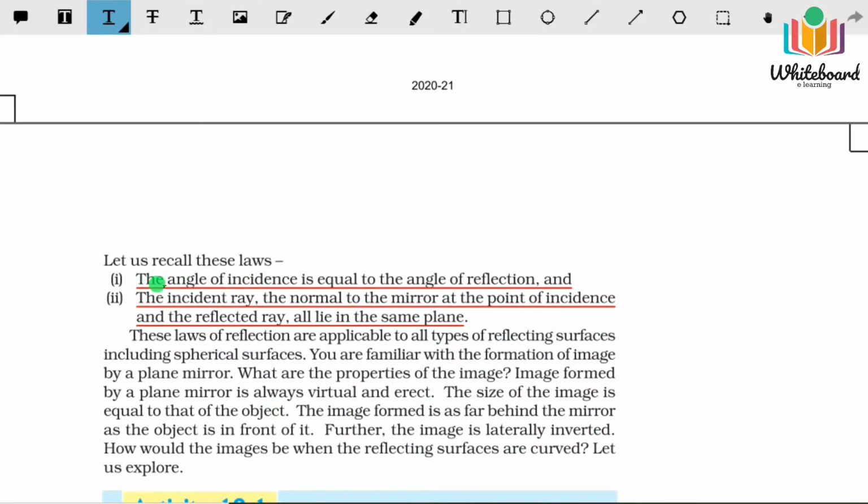So this formula, these laws, that is the laws of reflection, are valid not only for the plane mirror but also for spherical mirrors.